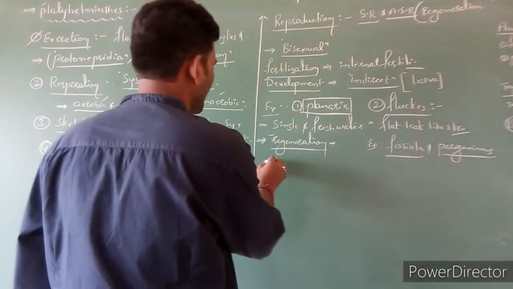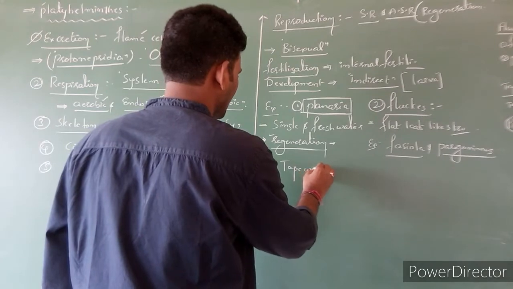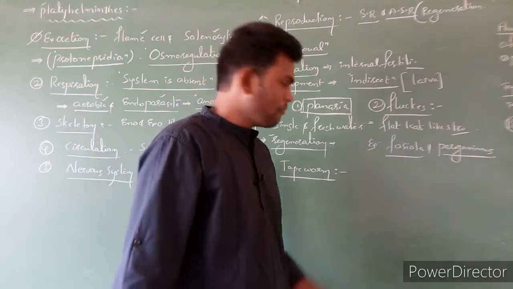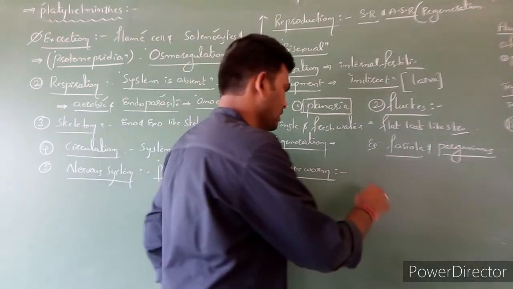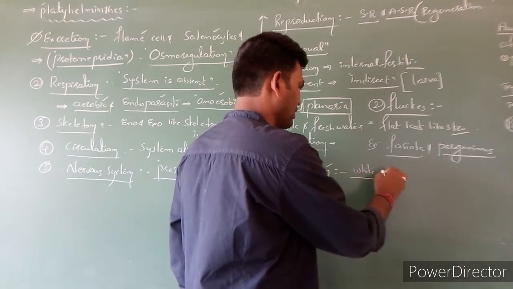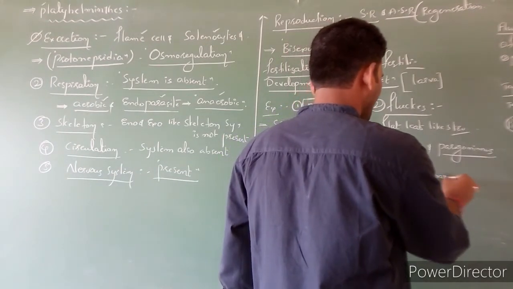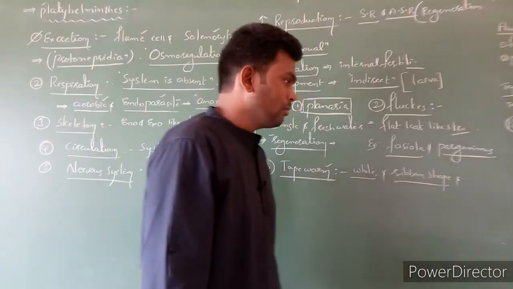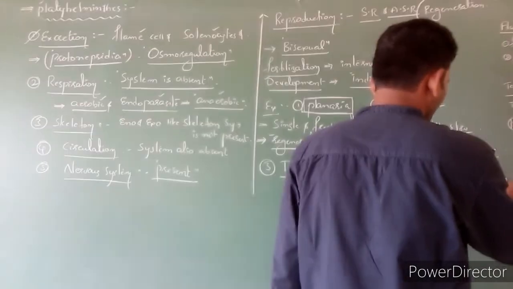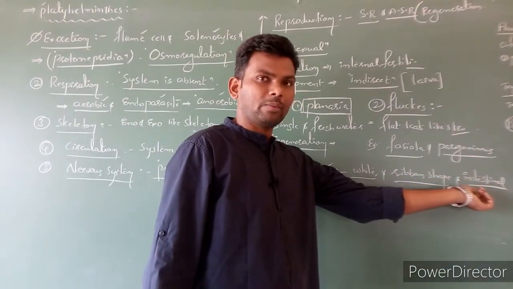One more example is tapeworms. Tapeworms are endoparasites, mostly white in color, white ribbon-shaped, mostly intestinal parasites, gut parasites.